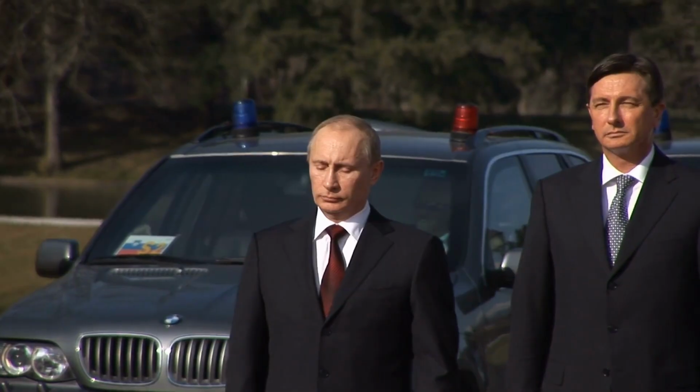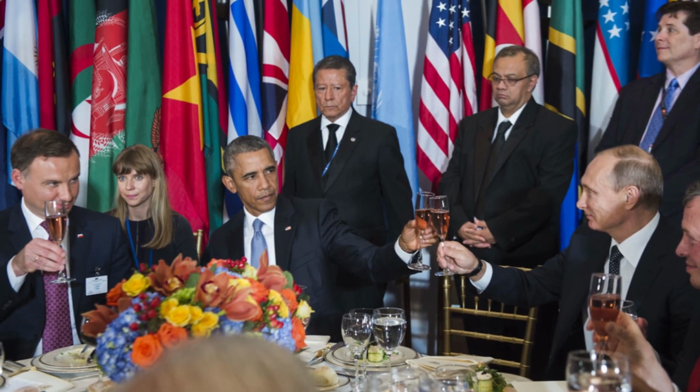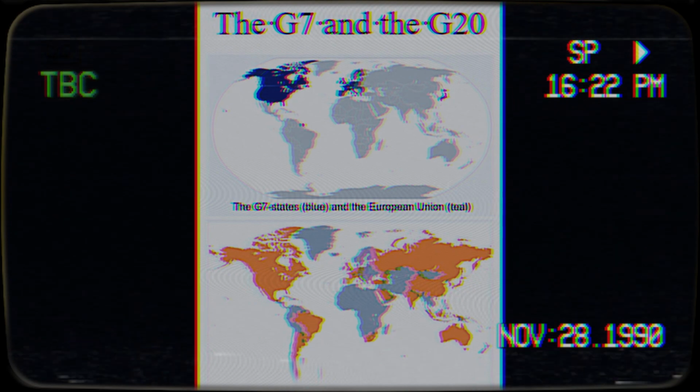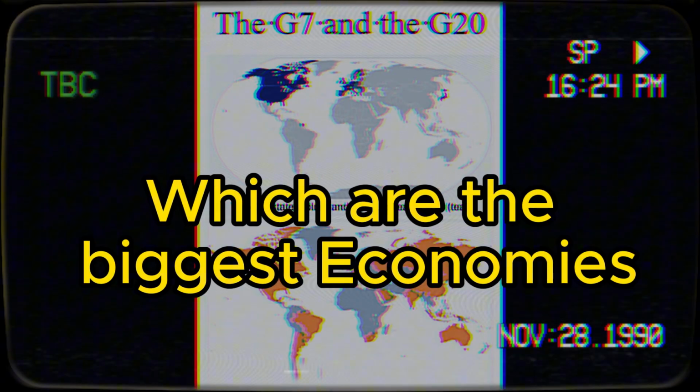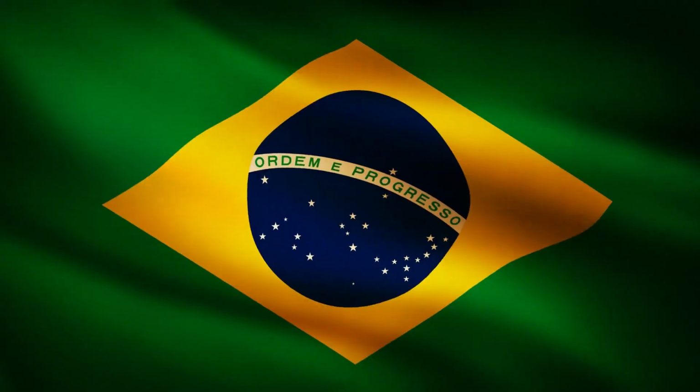In this group, these developed countries included the developing countries as well. But the question was, in this G20, which countries should be kept and which should not be kept? The very first criterion was that the G7 members would definitely remain. Then they saw which were the biggest countries in the world that were handling the biggest economies. On this basis, China, India, Brazil, South Africa, and Russia were included.